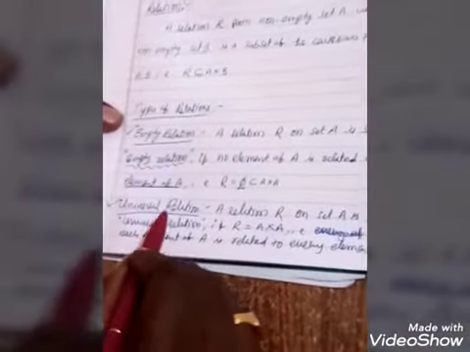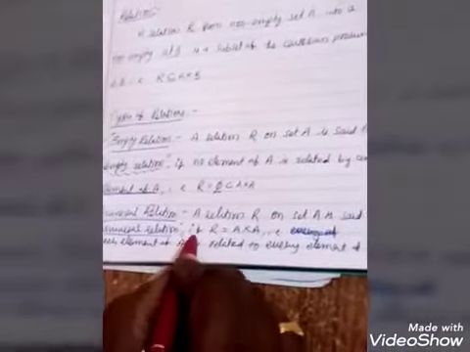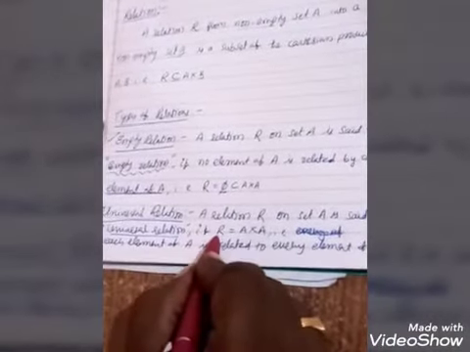Now we are going to discuss the universal relation. What is a universal relation? A relation R on set A is said to be a universal relation if R is equal to A cross A. That means each element of A is related to every element of A. And we will discuss examples of the empty relation as well as the universal relation.